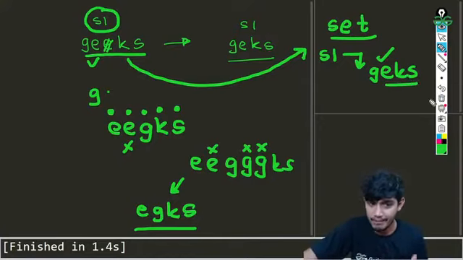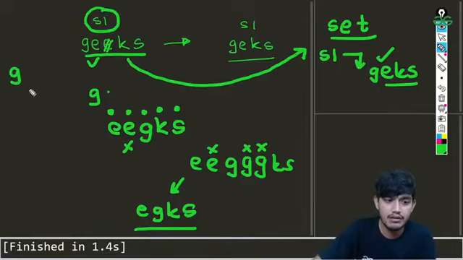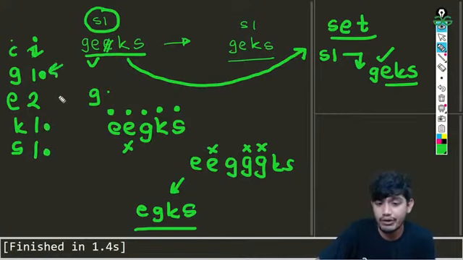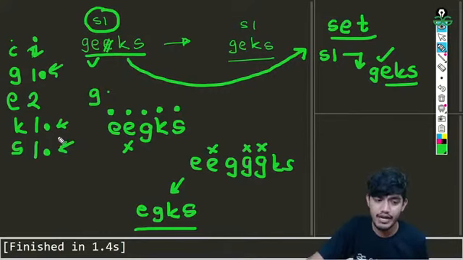There can be other ways using maps. How can you use maps? Basically if you use maps, you'll be making a map from characters to integers. It will be something like this: G appears 1 time, E appears 2 times, K appears 1 time, S appears 1 time. Using the frequency, we just run a for loop and check the characters appearing only one time in the string, and that is what we want to print or store in some string. So that's the third way of doing that, and there can be many ways of doing this, which is nothing but removing duplicates from the string.